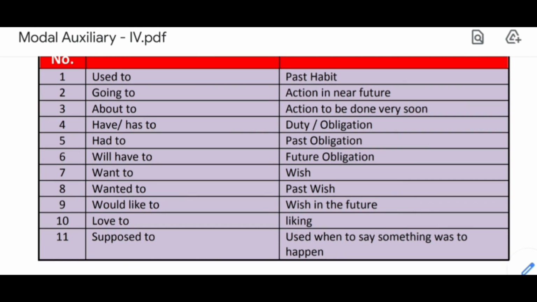And the last but not the least, that is, you are supposed to visit my office. That is an expectation from someone. That means you are expected to visit my office. So with this, we have completed all modal auxiliary verbs with their usage and examples.